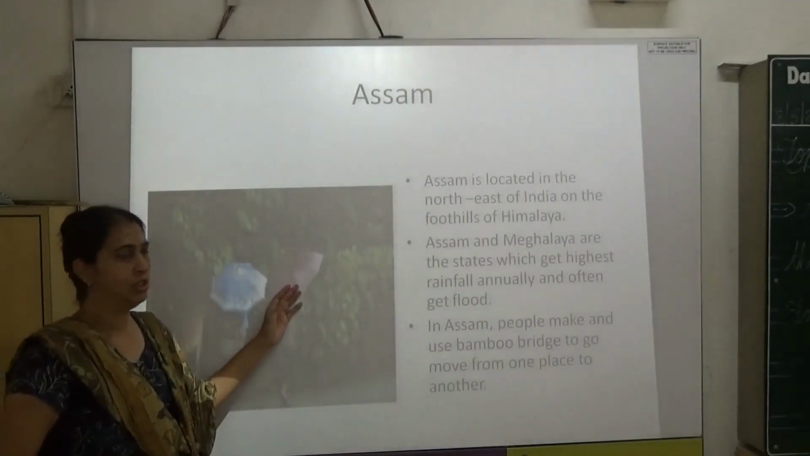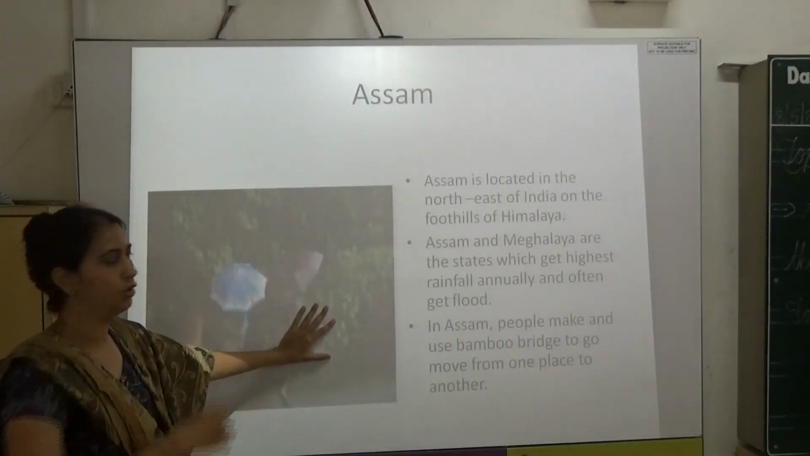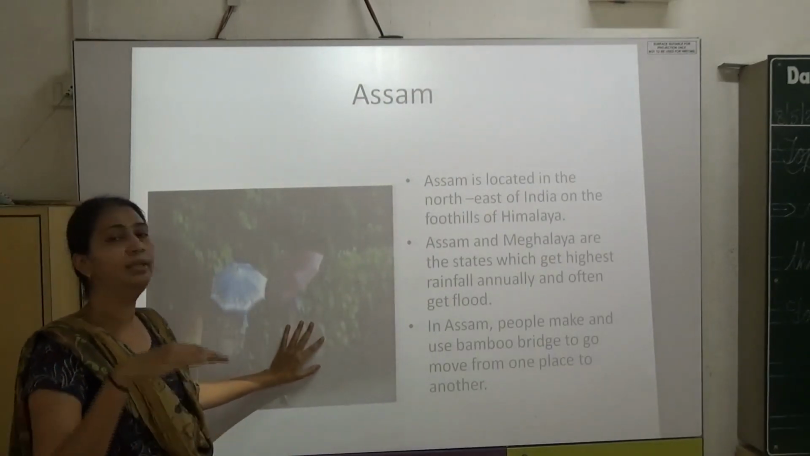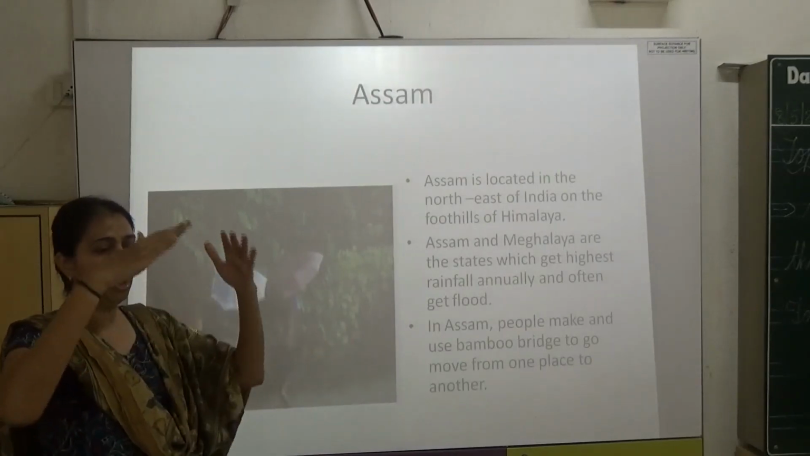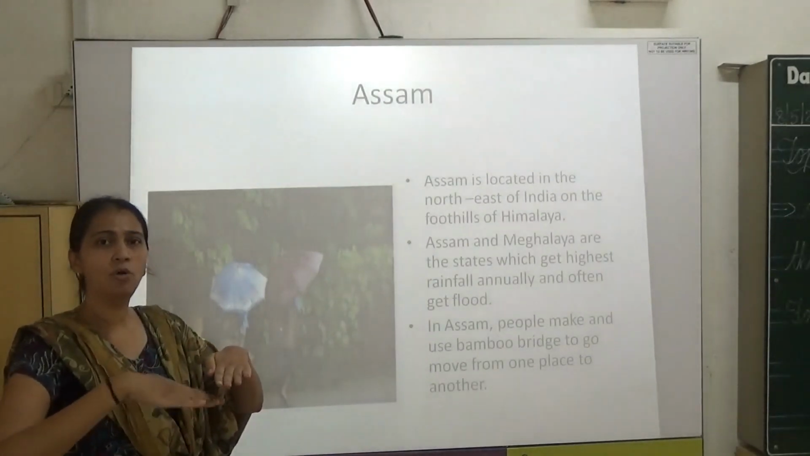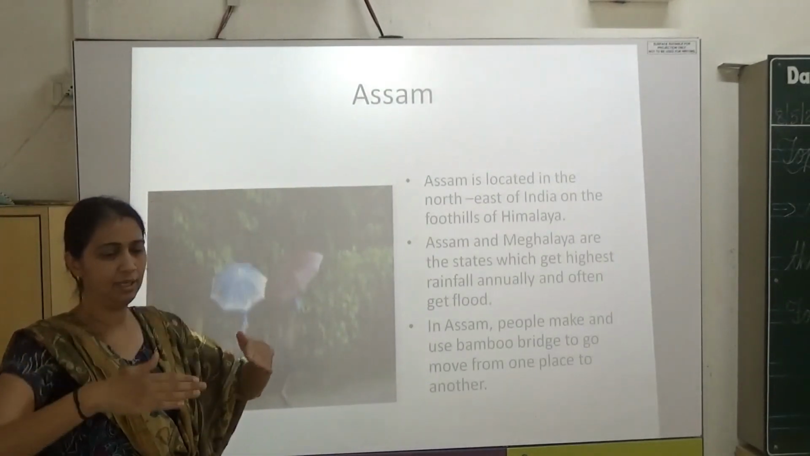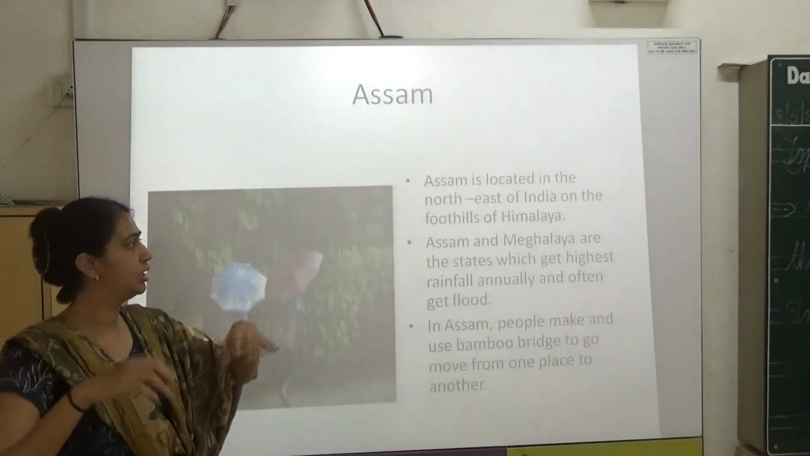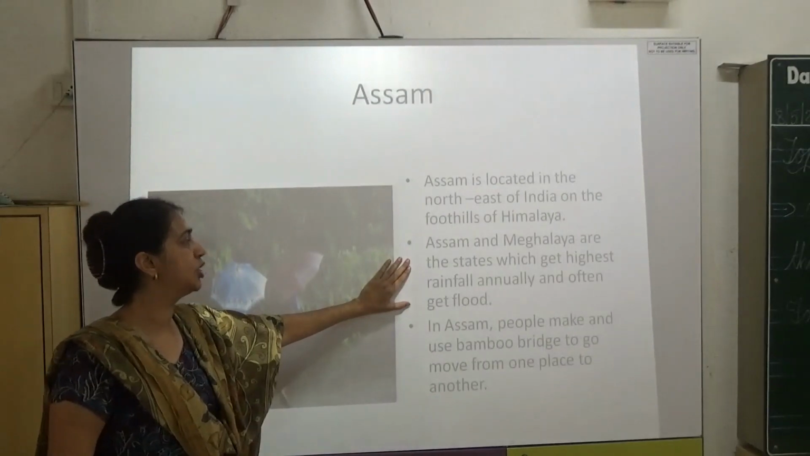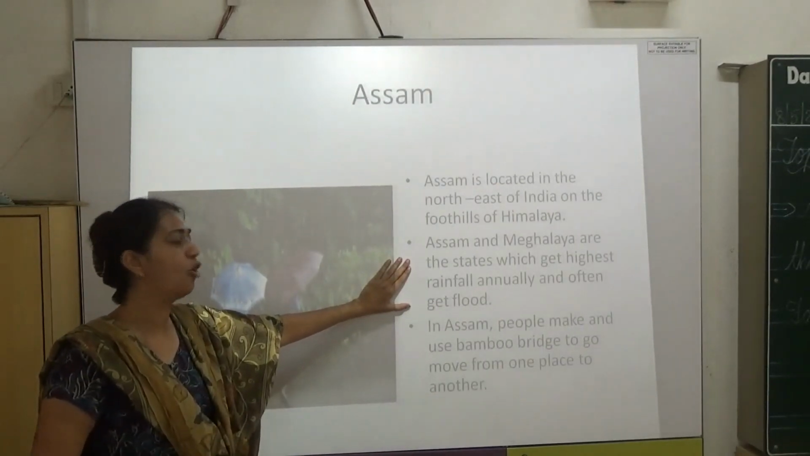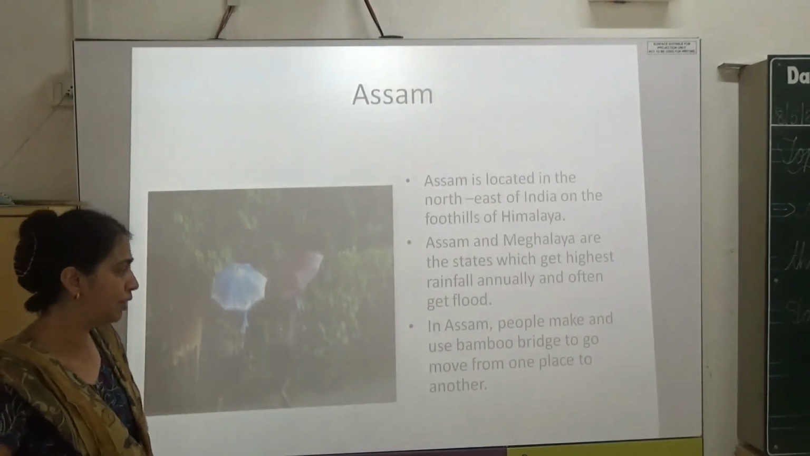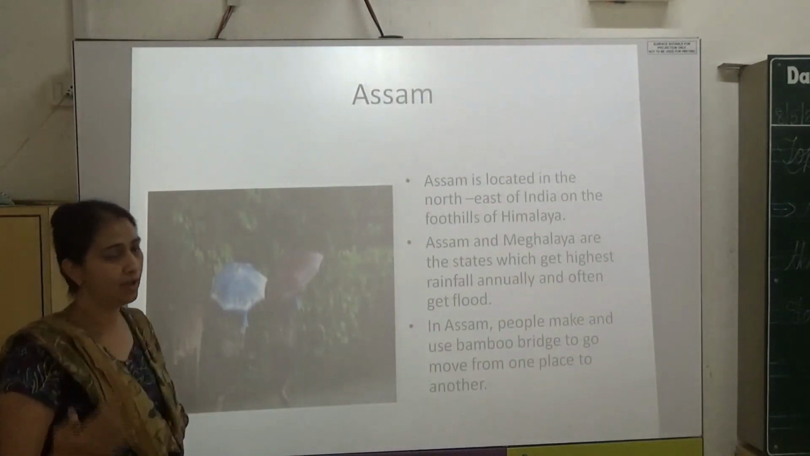Like Assam, if you see, which is the eastern part of India, it is located in the northeast of India and near the foothills of Himalaya. Foothills means it is the base of the Himalaya mountain, so it is called foothills of Himalaya. Assam and Meghalaya are the states which get highest rainfall annually and often get flooded. And in Assam, people make use of bamboo bridges to move from one place to another place.